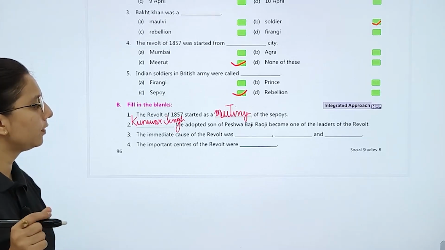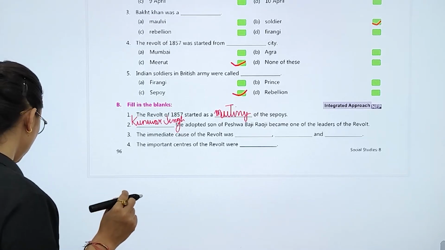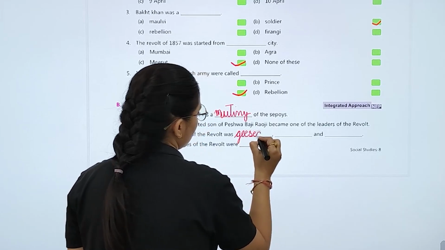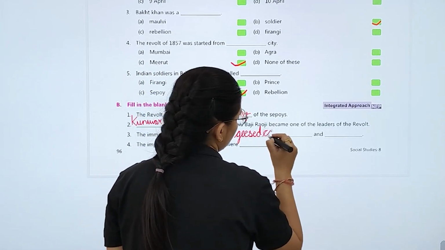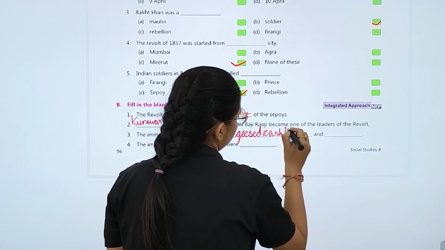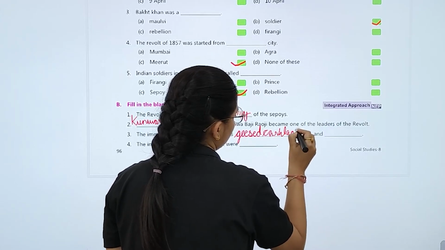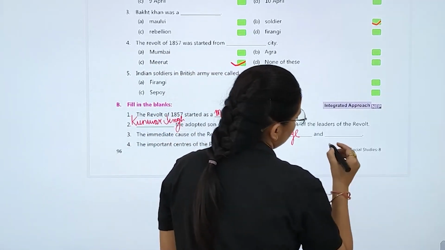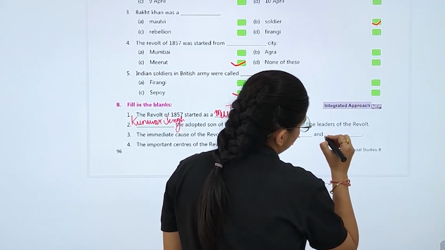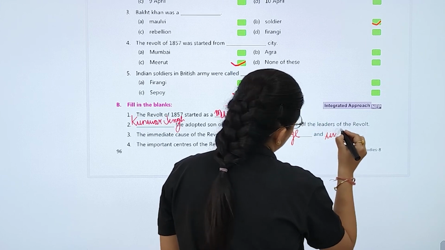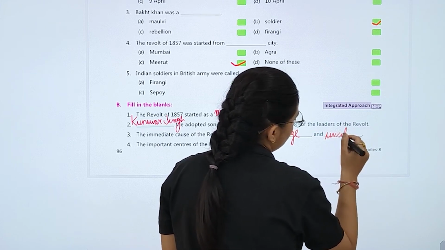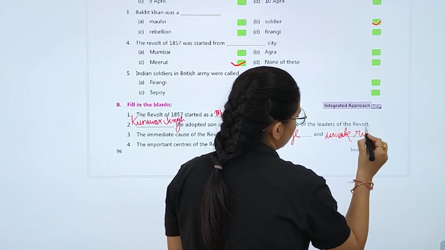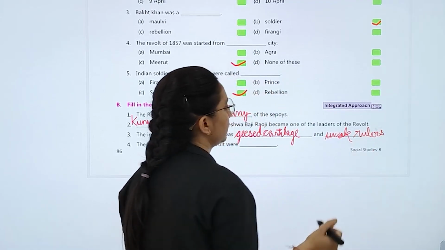The immediate cause of revolt was, immediate cause क्या थे revolt के? Or weak rulers.